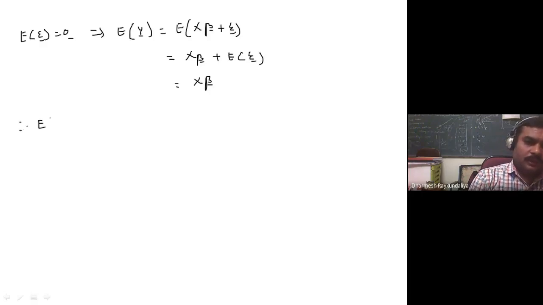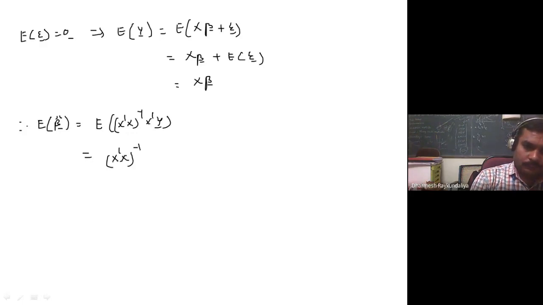Therefore expectation of beta cap is X transpose X inverse X transpose, a constant, taken outside, times expectation of y, which is X beta.